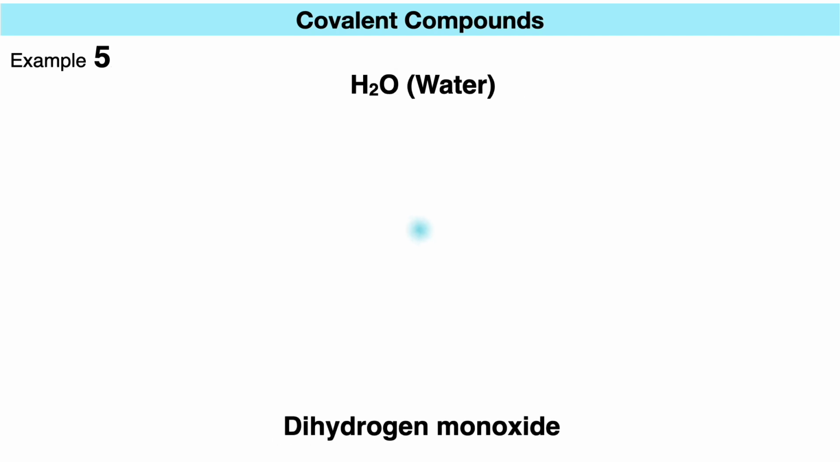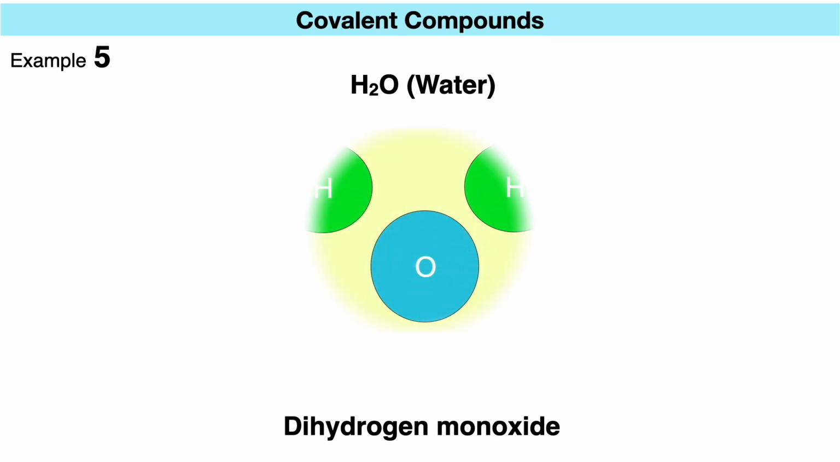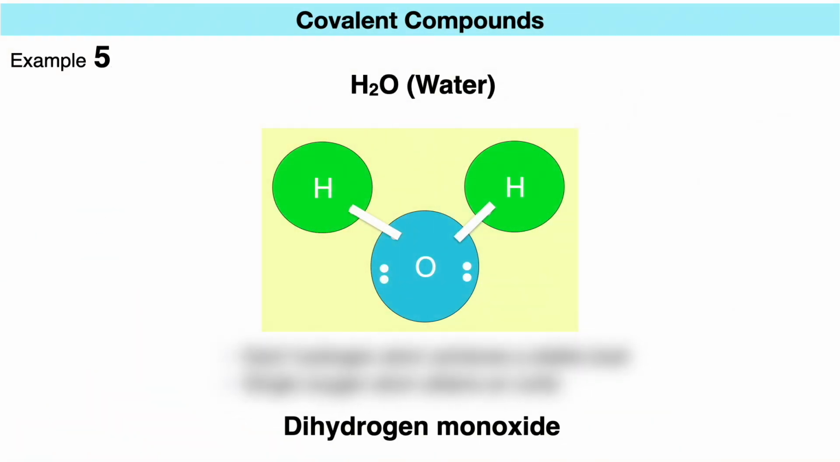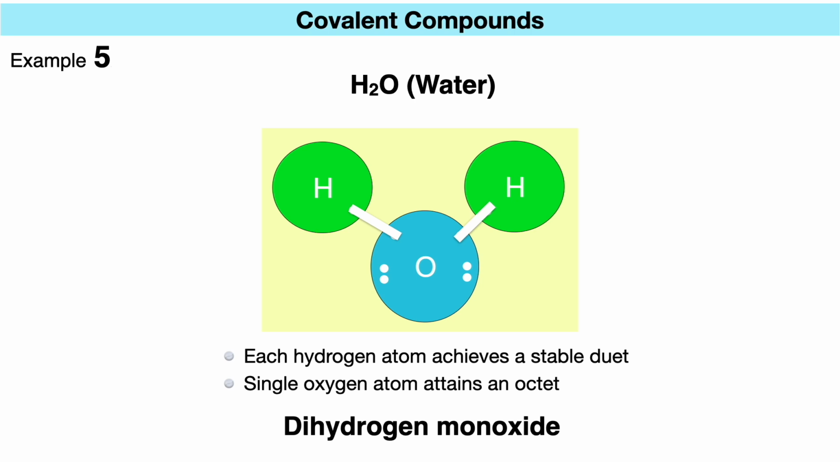To draw the Lewis structure, we place the oxygen atom centrally, flanked by 2 hydrogen atoms. Oxygen has 6 valence electrons depicted as 6 dots, while each hydrogen has 1 valence electron shown as 1 dot. Each hydrogen shares its electron with oxygen, forming 2 single covalent bonds. This allows each hydrogen to achieve a stable duet of 2 electrons and oxygen to attain an octet. The oxygen atom also retains 2 lone pairs of electrons.